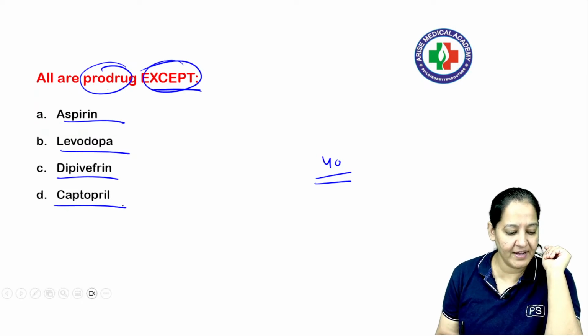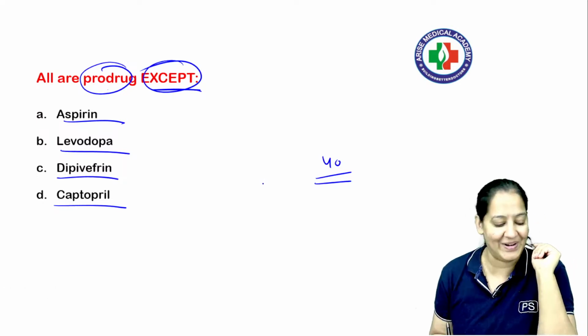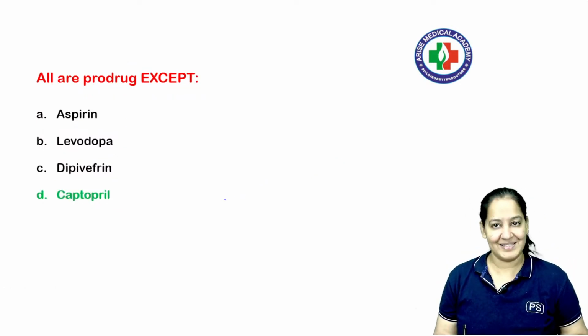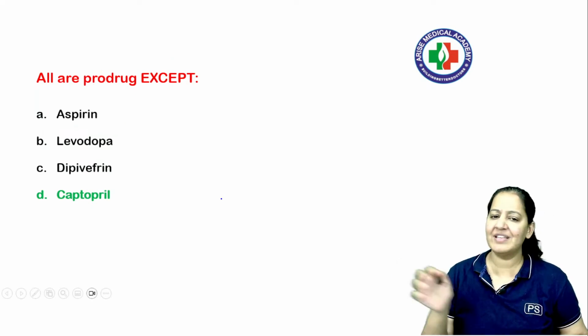What is the correct answer? Can you give a guess? Yes, you are right. KPS, you are right. Andrew, you are also right. Most of the students are right, and you are all saying D is the correct answer. Let me explain everything about prodrugs.